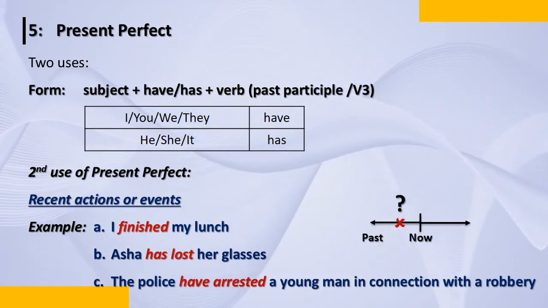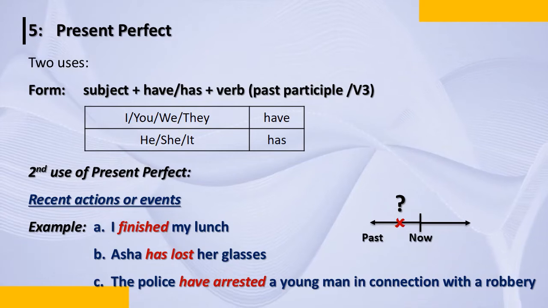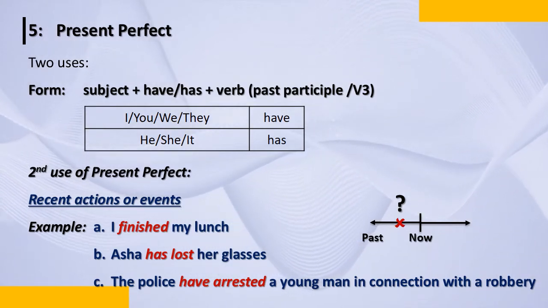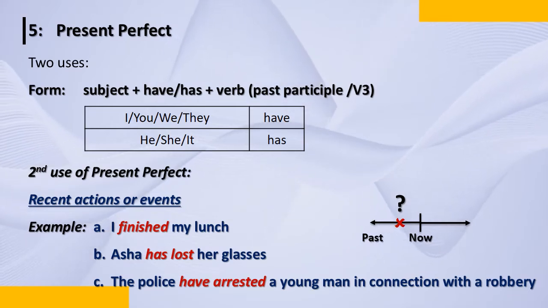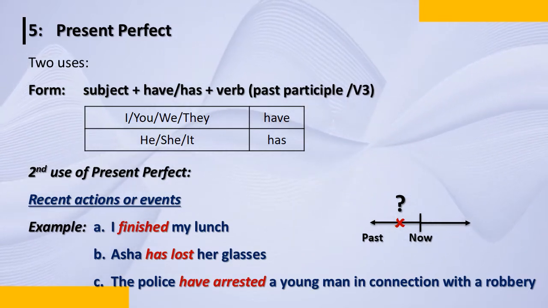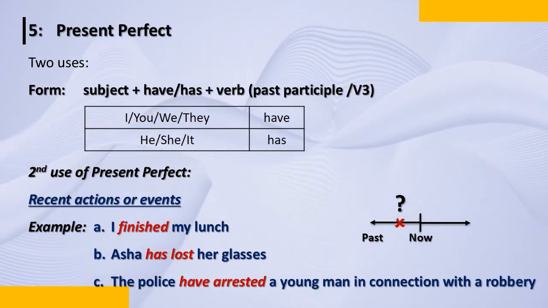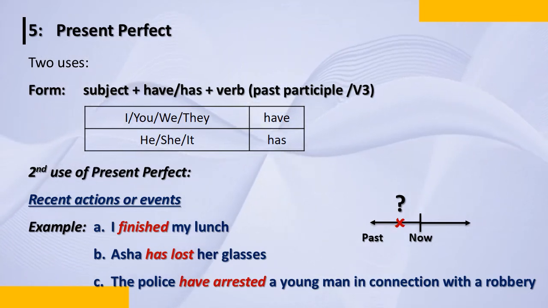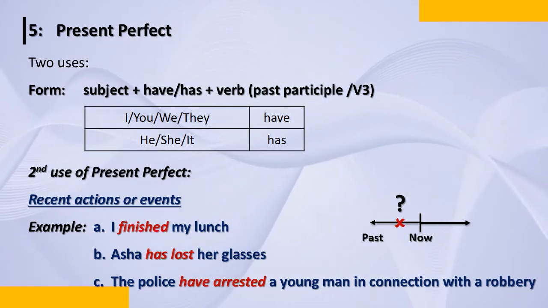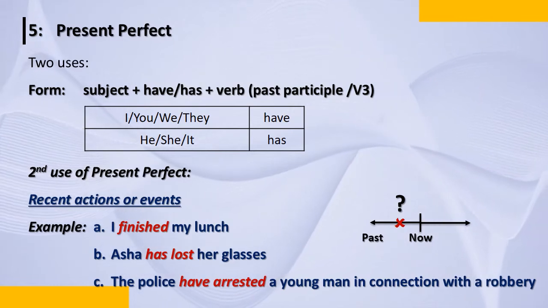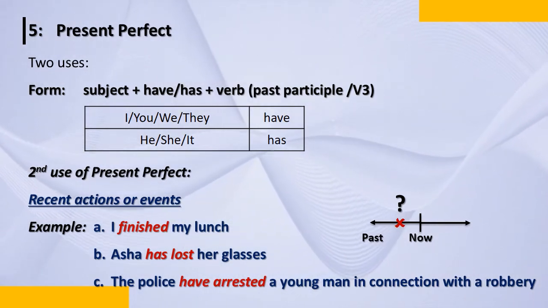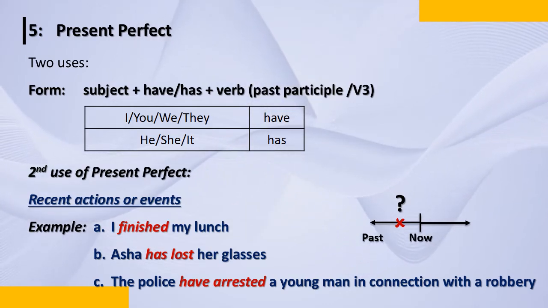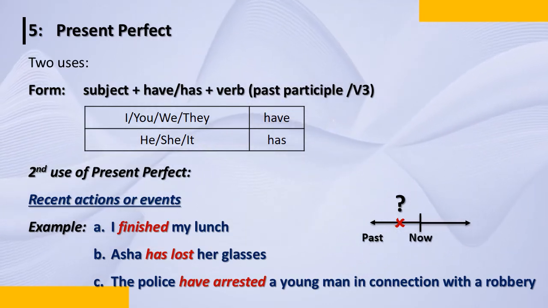Now let's see. See here, it's talking about the past. So we don't know when. You don't know when I finished my lunch. You don't know where Asha lost her glasses. And we don't know when the police arrested the young man. We know this young man has got arrested, but we don't know when. So that's why, it's happened in the past, but we are not aware, and that's why it's a question mark for us.